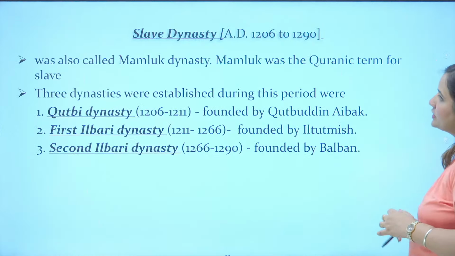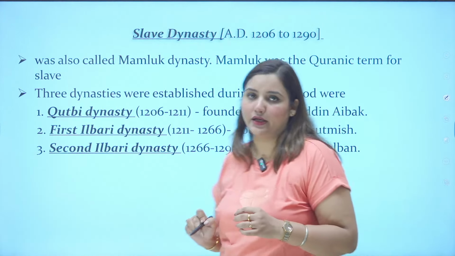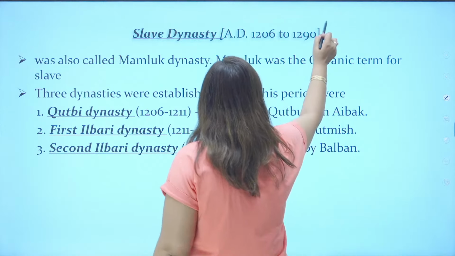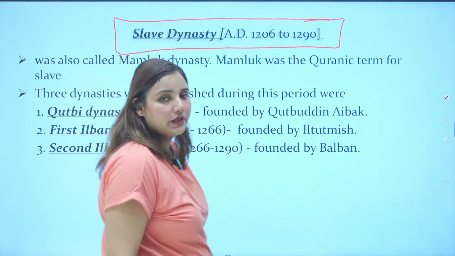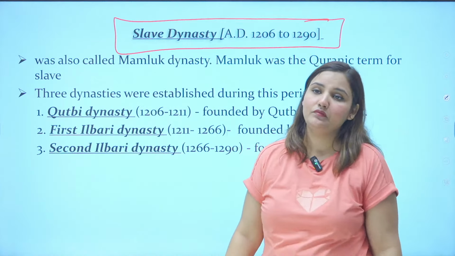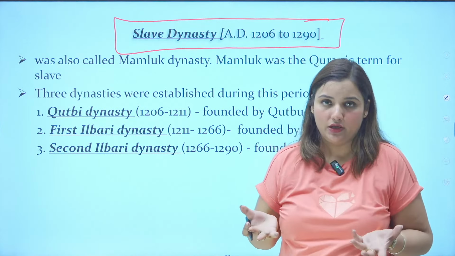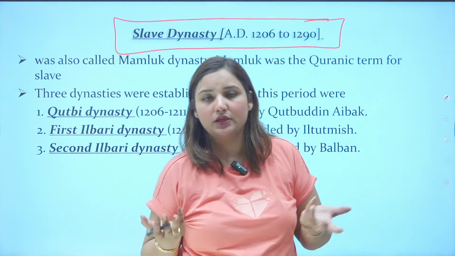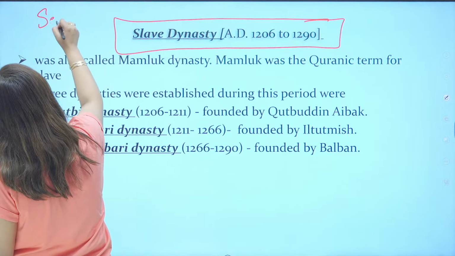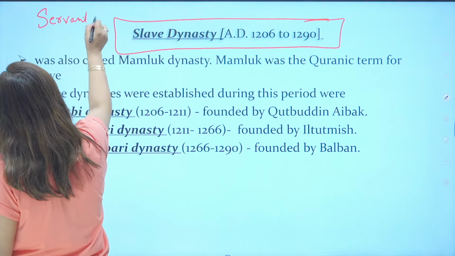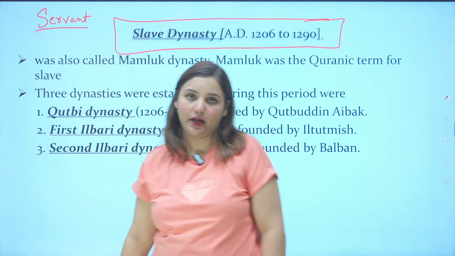So from where will we start? We will start from the slave dynasty. Slave dynasty from 1206 to 1290 AD. This is very important. Now, slave means what? Slave means servant. How is it possible for a servant to become a general and to rise in power like that?